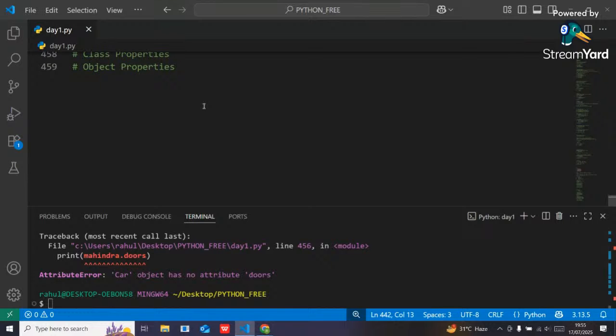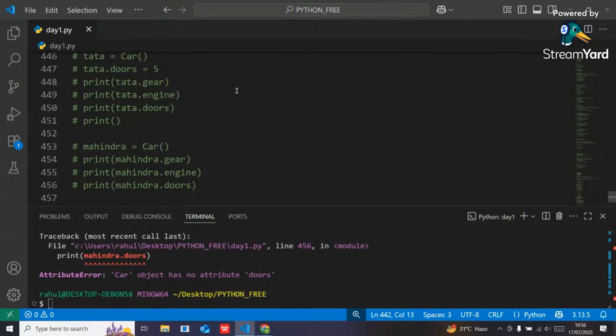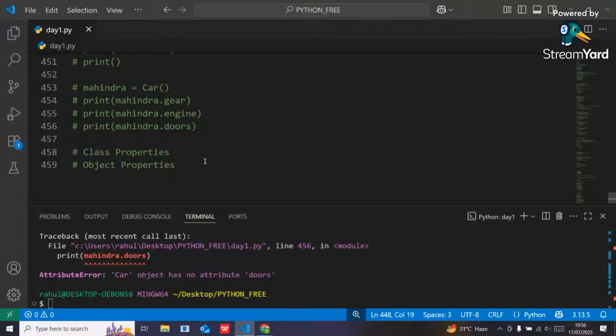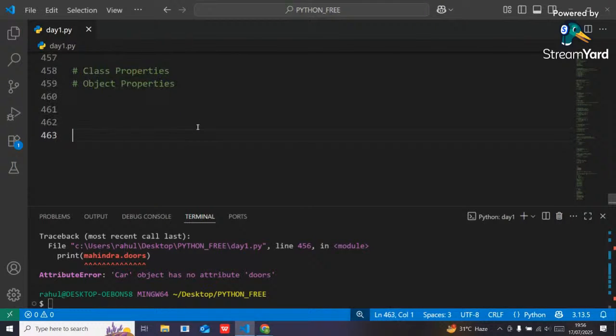Okay, now there is a concept, guys. See guys, here a class object is there, and here I want to add some properties. For adding some properties, again I have to use a dot, then put the new property name, right? So I don't want to do that. So here another concept is there, guys, the concept called constructor in Python. Constructor.